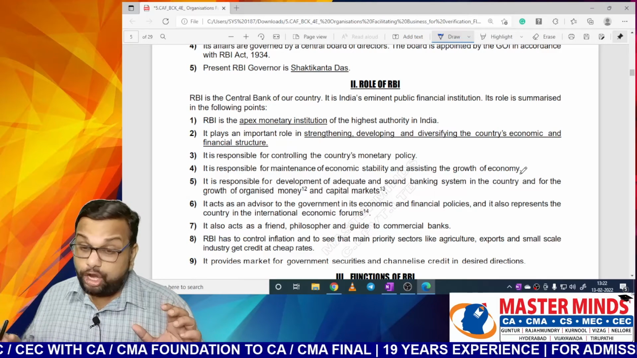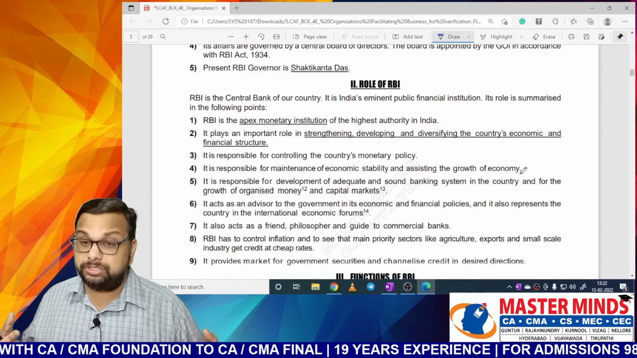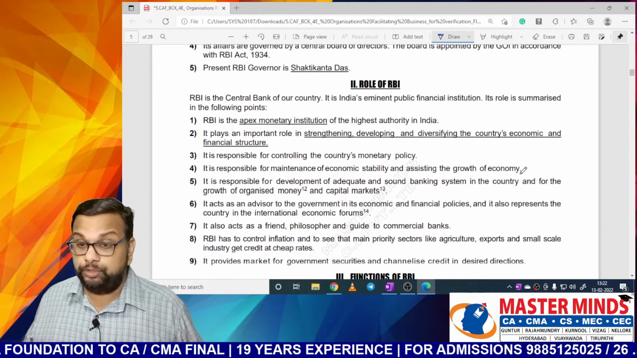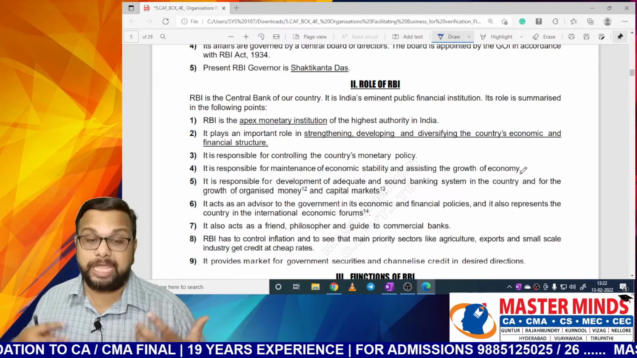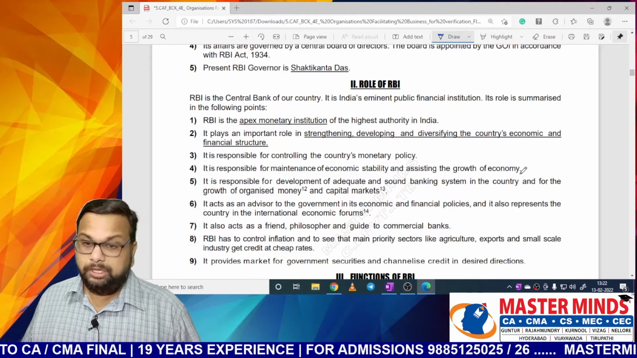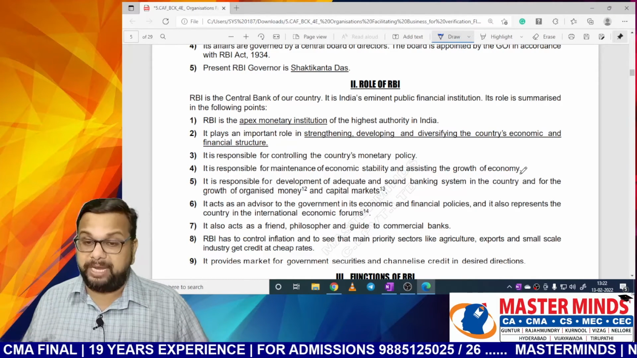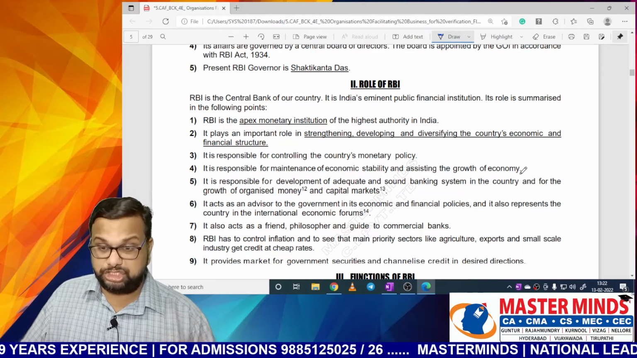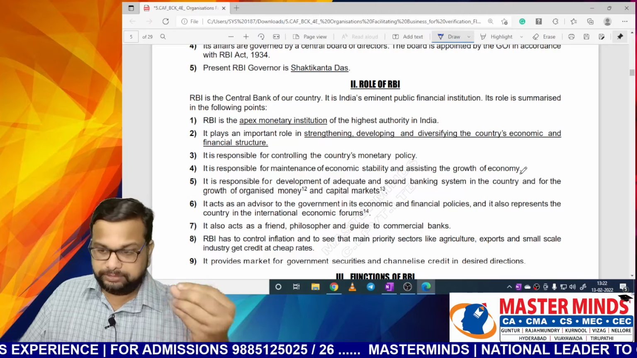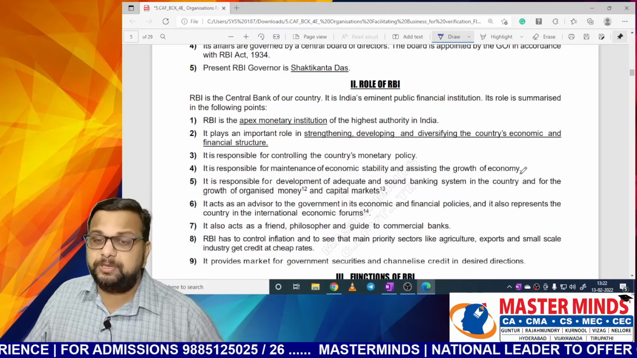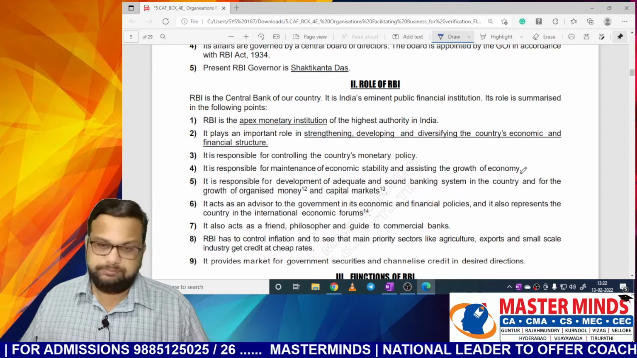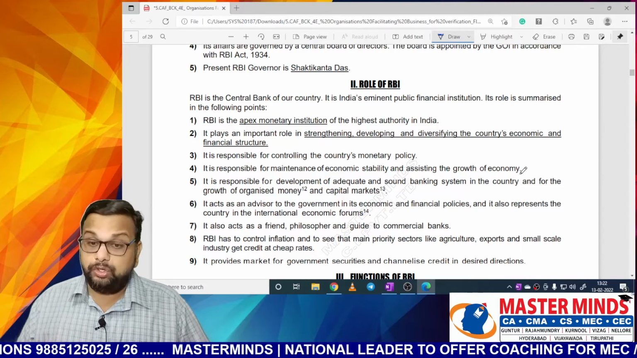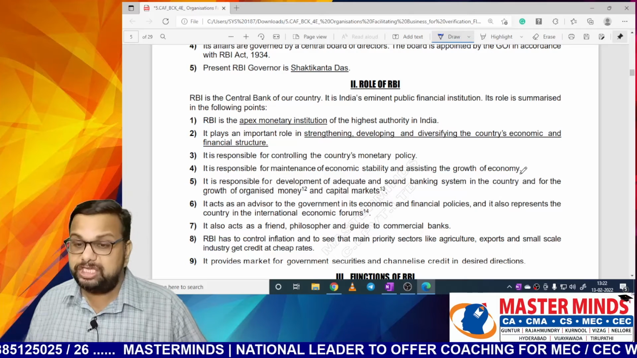So in order to achieve these objectives, they have to work together. If they work on their own without any coordination, they cannot achieve the objectives. So just like government, RBI also plays a very important role in economic and financial structure development, strengthening and diversifying. Next, it is responsible for controlling the country's monetary policy. In India, any type of policy that is taken regarding money is controlled and implemented by RBI. What is monetary policy?